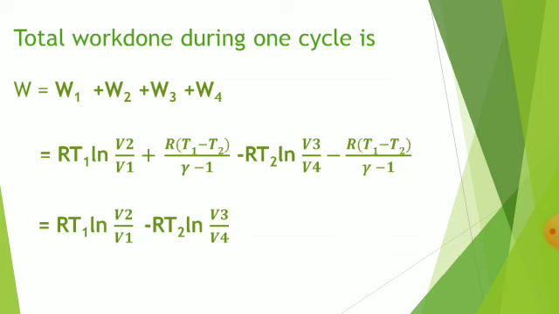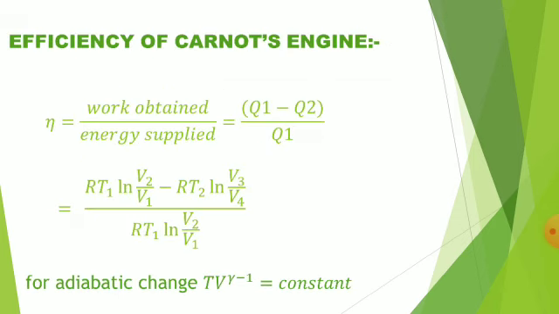Here the total work done during one cycle is W = W1 + W2 + W3 + W4. Substituting the values of these, we get RT1 ln(V2/V1) + R(T1 minus T2)/(gamma minus 1) minus RT2 ln(V3/V4) minus R(T1 minus T2)/(gamma minus 1). Simplifying this equation, we get W = RT1 ln(V2/V1) minus RT2 ln(V3/V4).